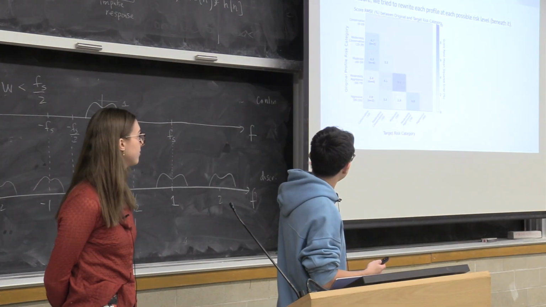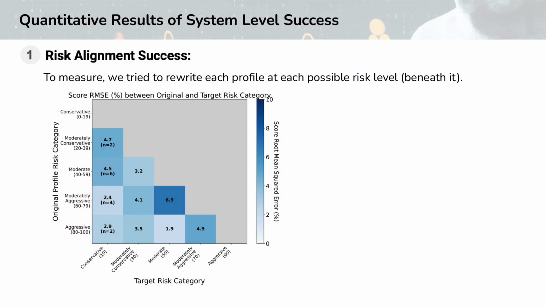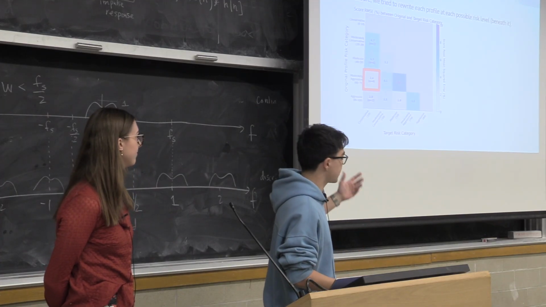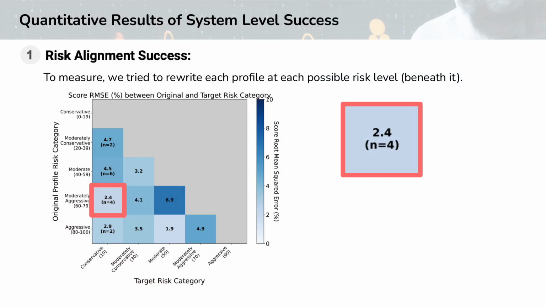Going into the results, we can talk about the risk alignment score specifically quantitatively. What we did here is we tried to rewrite each profile at different risk levels beneath it, so we were trying to get safer options. I want to draw your attention to this specific example here with the number 2.4. That's an error, and I'll explain this right now. Imagine we had a profile that was originally scoring 70, which is quite risky. Let's say that we wanted to rewrite it to be 10, which is much safer. In that case, we expect an error in our final profile score compared to the desired score of 2.4. This means that we might not really get them exactly at 10, but maybe we'll get 13 or 14, which is really close to what they actually intended.